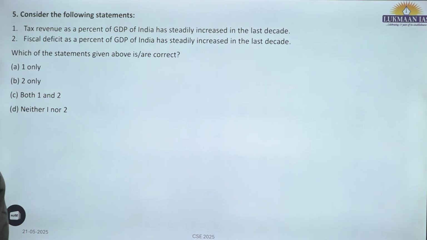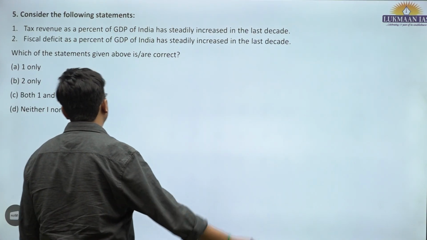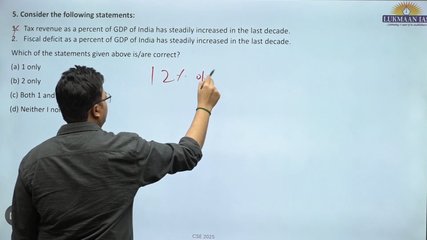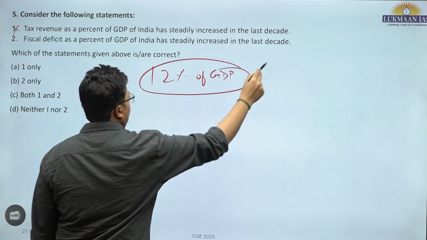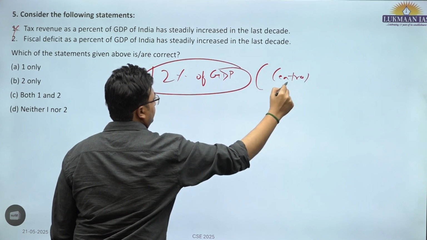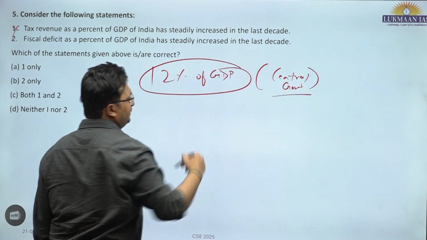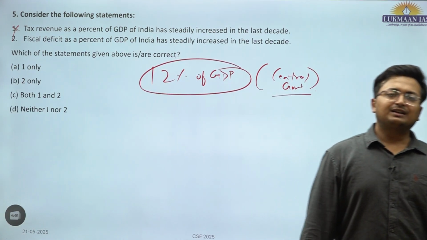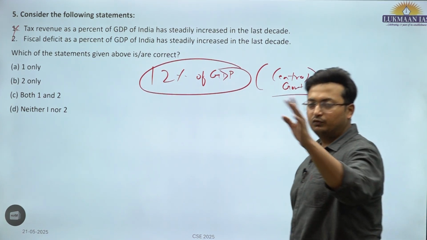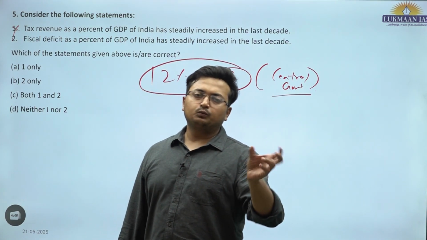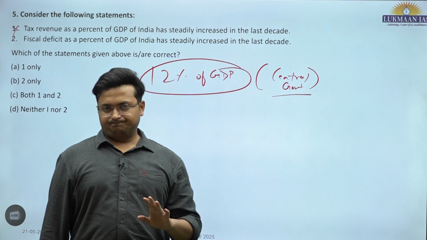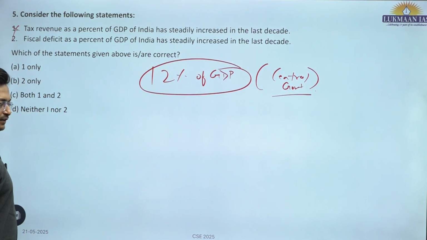Tax revenue as a percent of GDP of India has steadily increased in the last decade. No. It has remained around 12% of GDP for the central government, and central and state combined it is 18%. And it has been consistent. Even though the GDP size has increased and tax collection has increased, the ratio has not improved significantly. In between 2014 to 2016, it went down and again started picking up. Post-COVID, it has picked up, as there has been more tax compliance, especially in direct taxes, income taxes and corporate taxes.